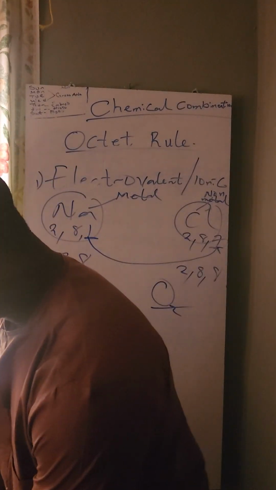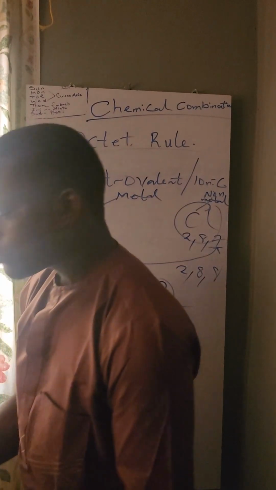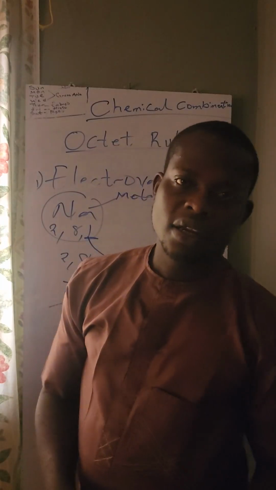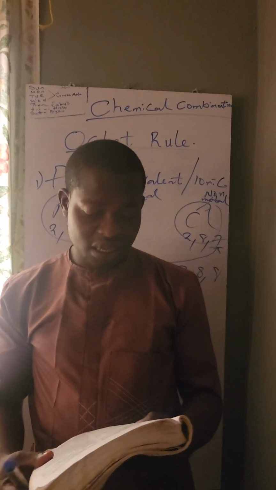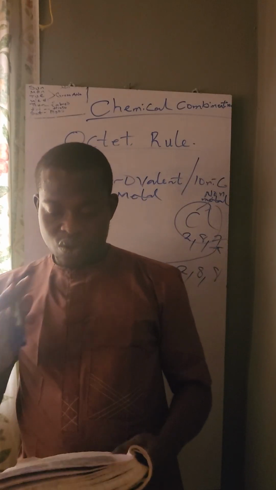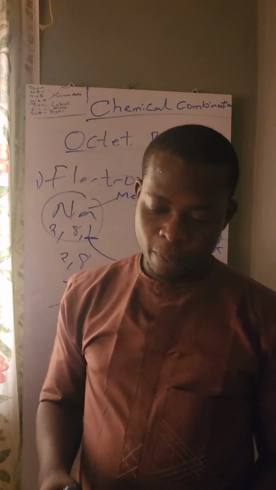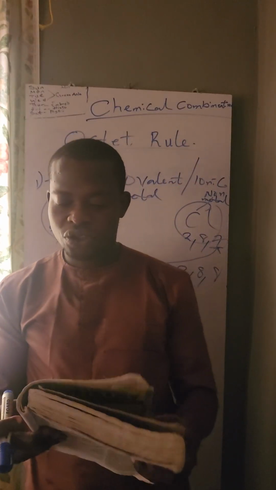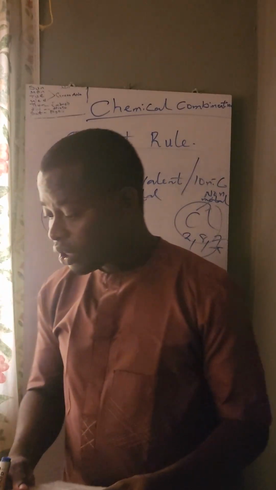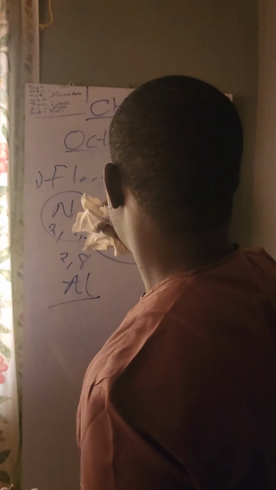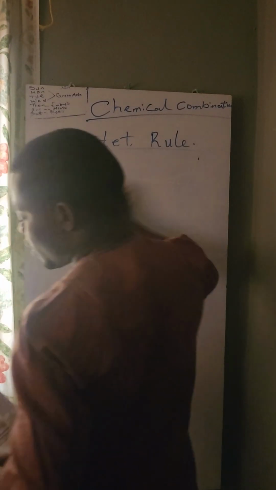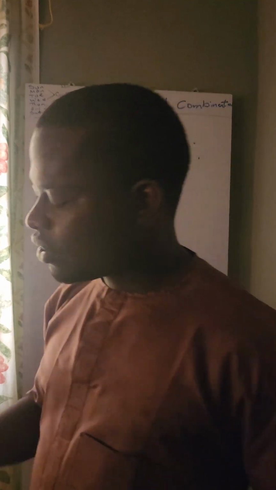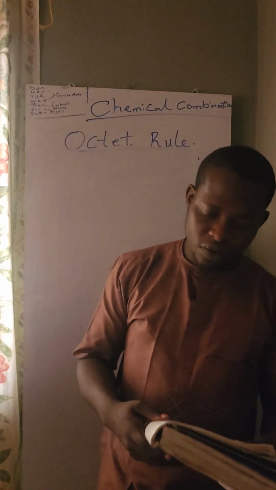Now, let's talk about formation of ion. I want to explain the valency of an element. I think I should briefly explain that so that you guys will understand what we are trying to say here fully. We are still under electrovalent or ionic combination. So the next subtopic is formation of ion. Put a hyphen: valency of an element.